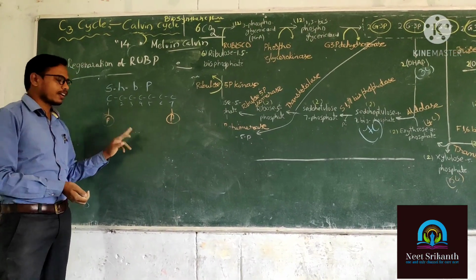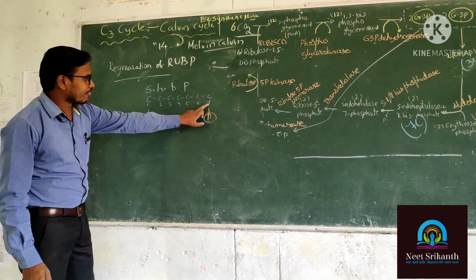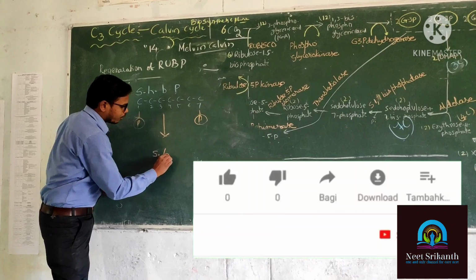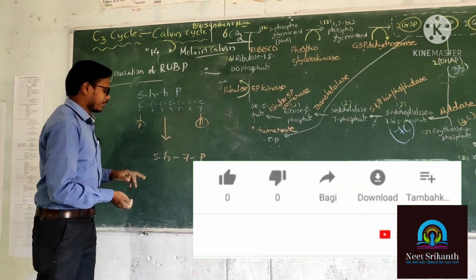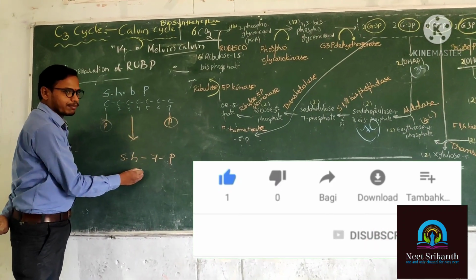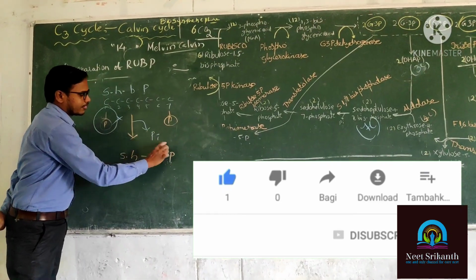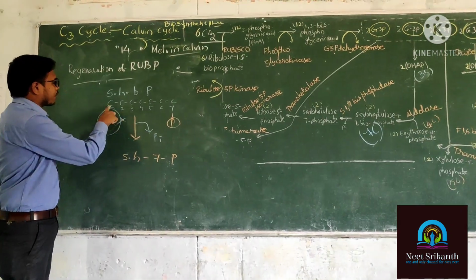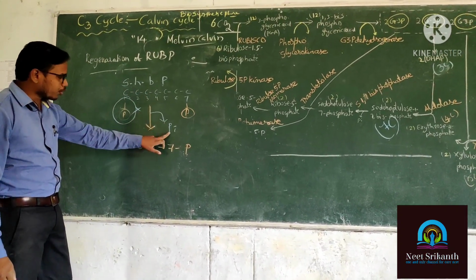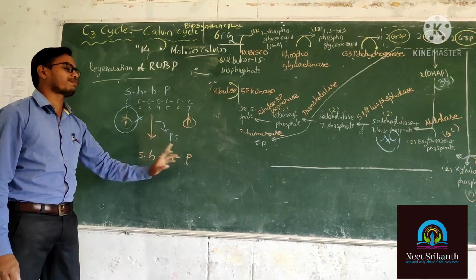After that, pseudoheptulose 1,7-bisphosphate is turned into pseudoheptulose 7-phosphate. So what is the difference between this one and this one? The first place phosphate is lost like this. Understood? So pseudoheptulose 1,7-bisphosphate loses 1 phosphate from the first place and turns into pseudoheptulose 7-phosphate.